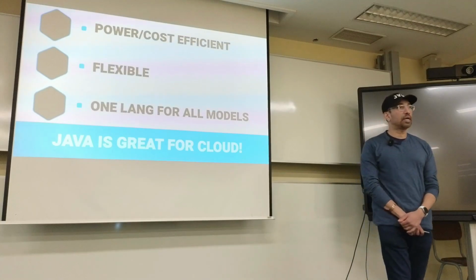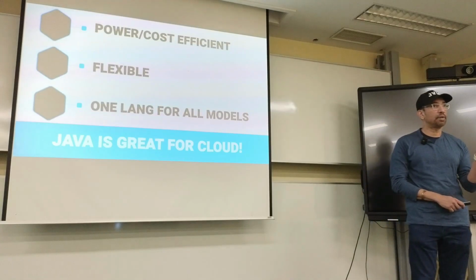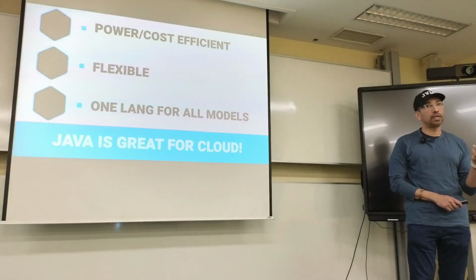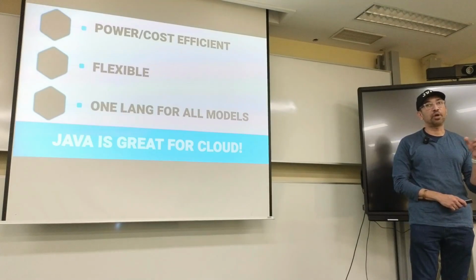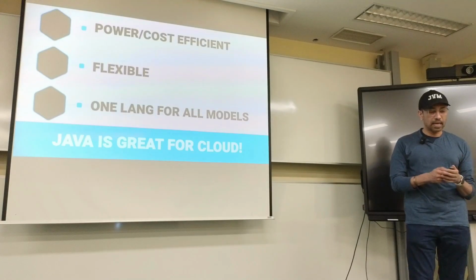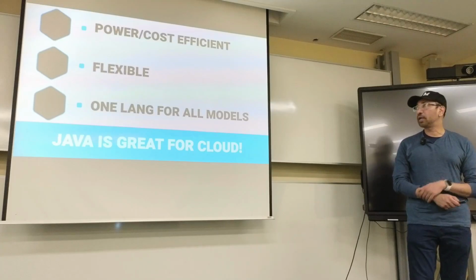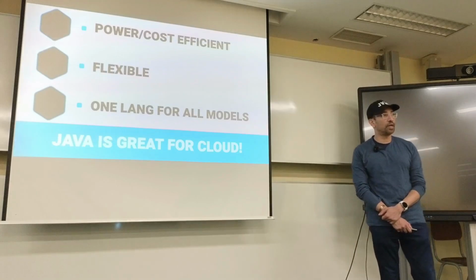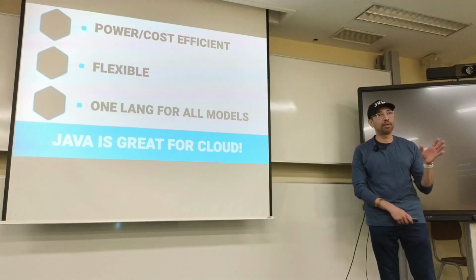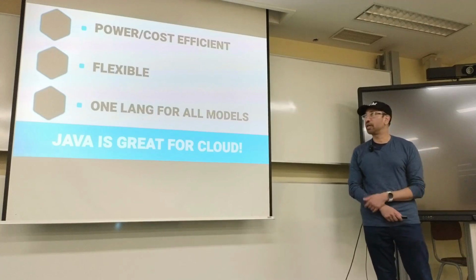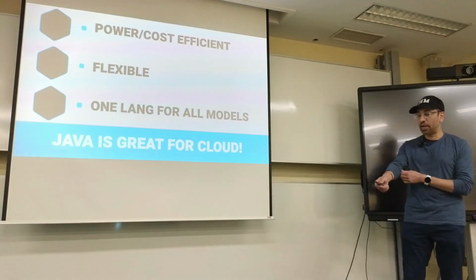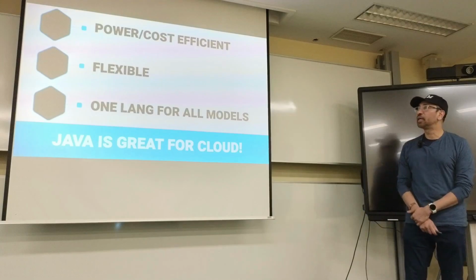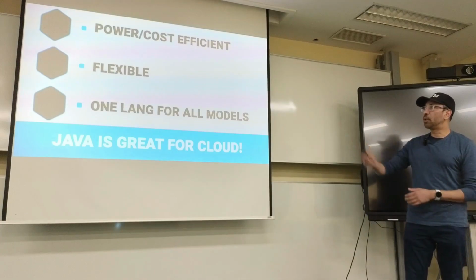So for example, I think some people said they were using AWS Lambda, right? Did you know in AWS Lambda they have something called SnapStart now, which is based on CRaC? CRaC is a way to do essentially instant startup without using GraalVM. Don't use GraalVM, by the way. It's not very good. We can talk about that at the pub later if you like. There are reasons for that, but I don't want to go into a long rant about it, so we'll skip that for later. And of course, one language for everything, right?